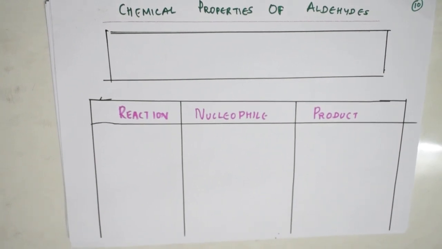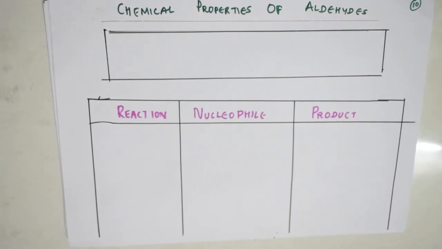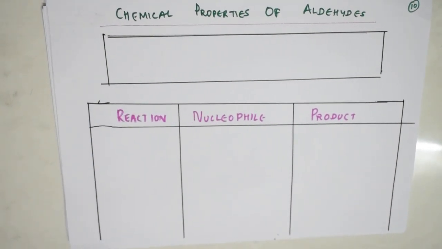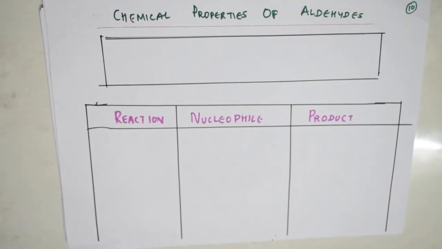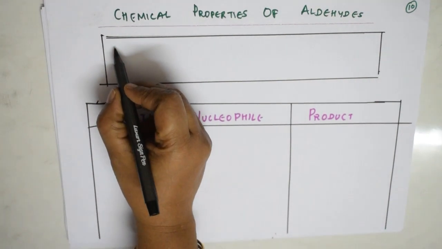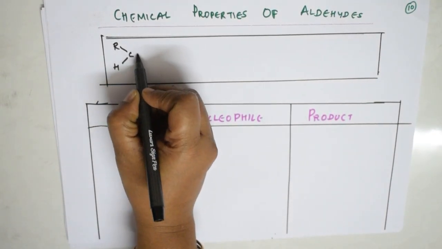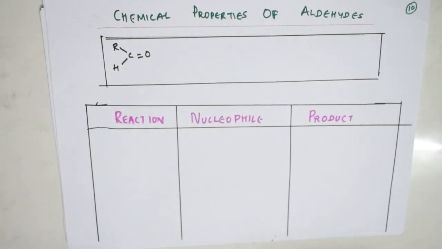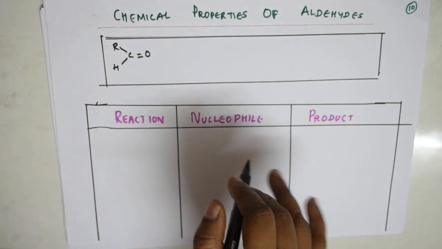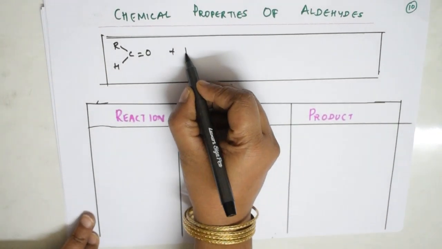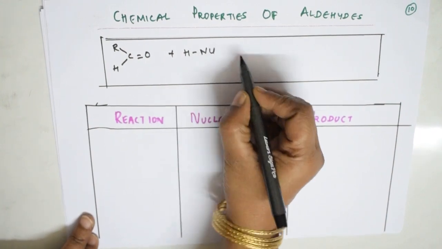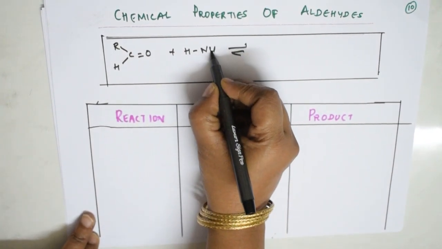Right, as I said, important thing. Let us learn the chemical properties in a different way. See here. When you see the chemical properties, basically, if I have to take an aldehyde, okay, let us take it. Now here, this is an aldehyde with an alkyl group. Here in the chemical properties, it is nothing but the nucleophilic addition as well as the nucleophilic addition elimination reactions that will happen. Let's see. Here I'm going to add a nucleophile to this. Nu is a nucleophile.